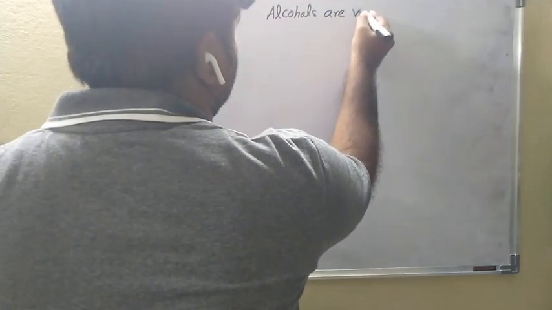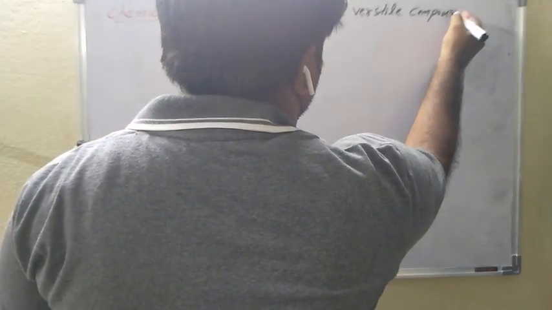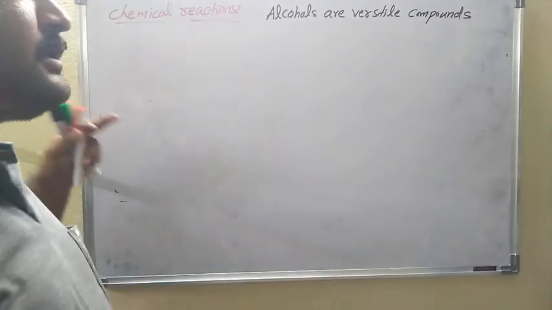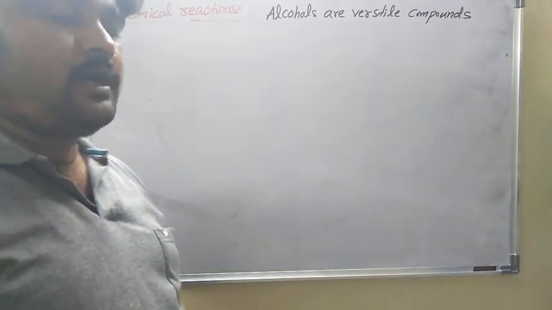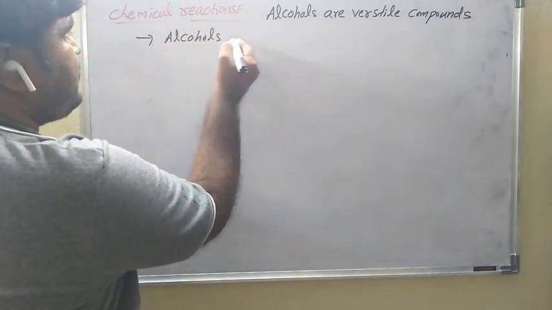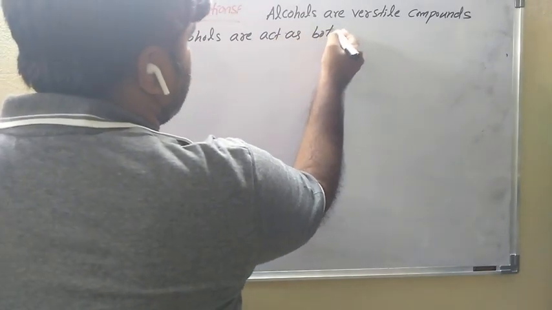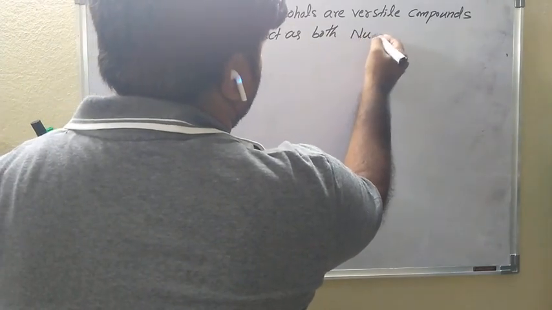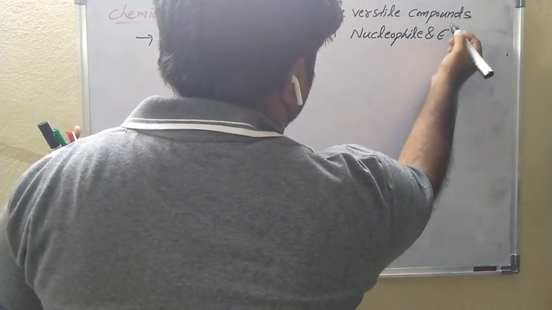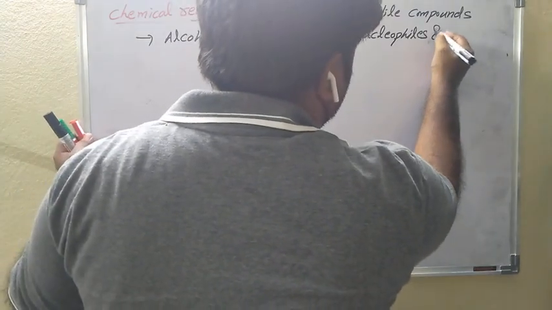Alcohols are versatile, universal compounds. Alcohols act as both nucleophiles and electrophiles.